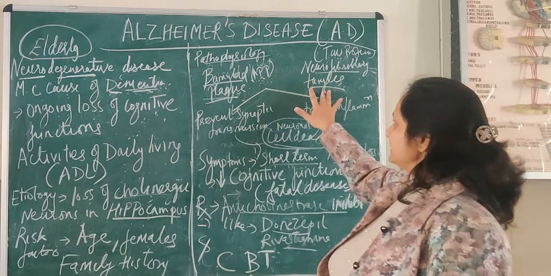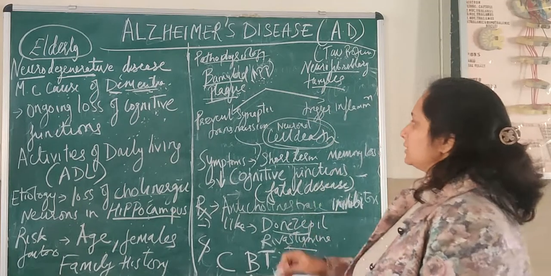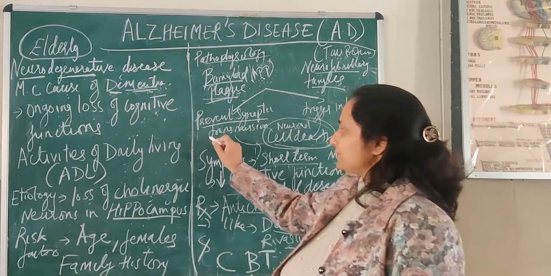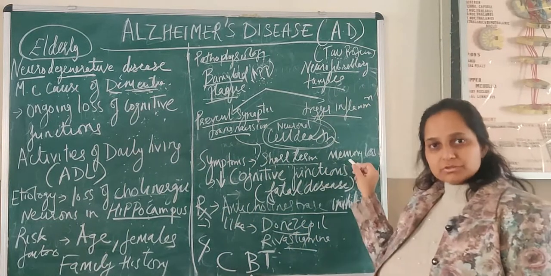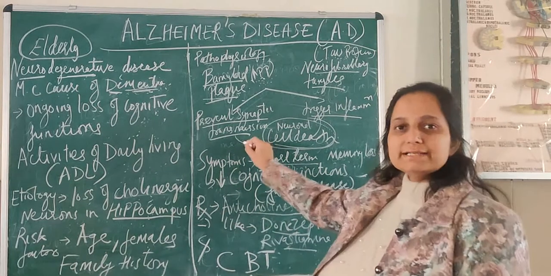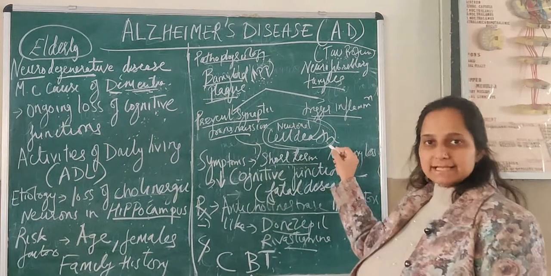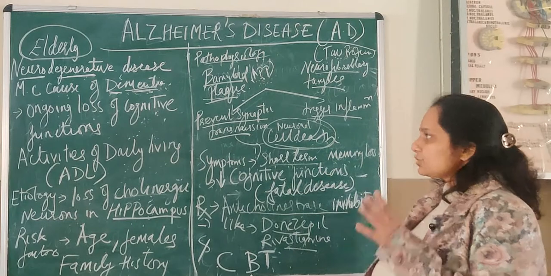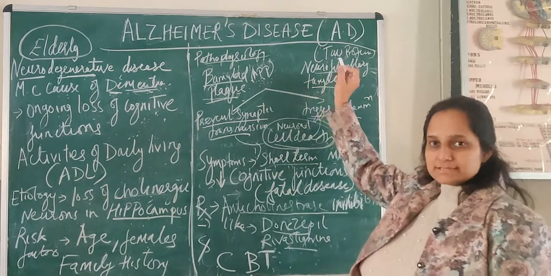Now how do these plaques and tangles affect the neuronal cell function? They prevent the synaptic transmission. They also trigger an inflammatory response around the neuron. Also, they disrupt the neuronal metabolism, ultimately leading to neuronal cell death. So there is atrophy of various affected brain areas in this Alzheimer's disease.